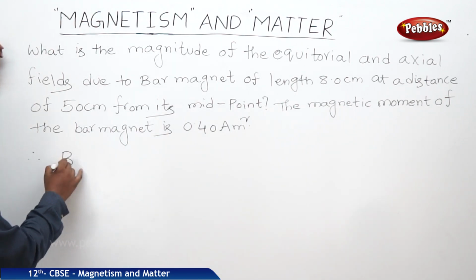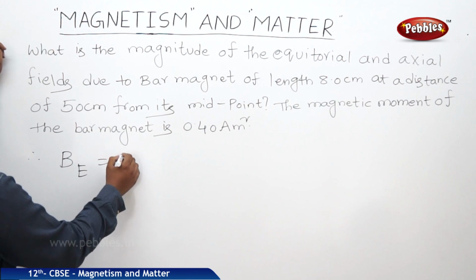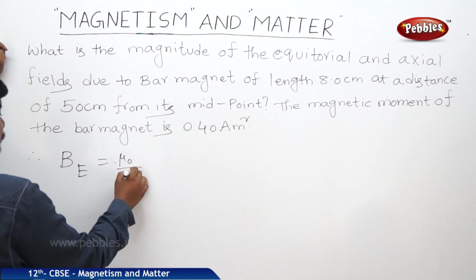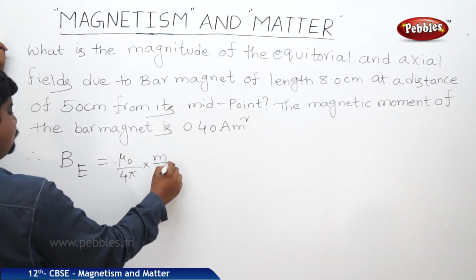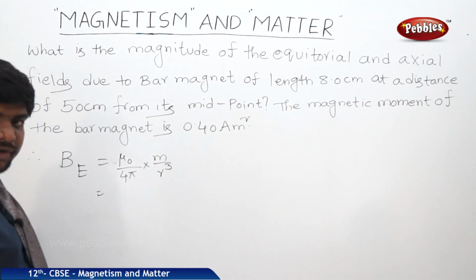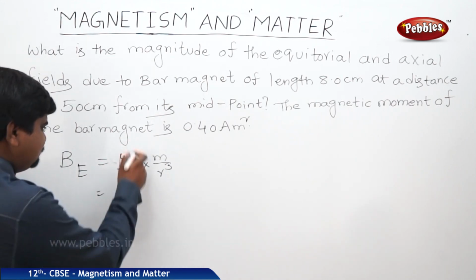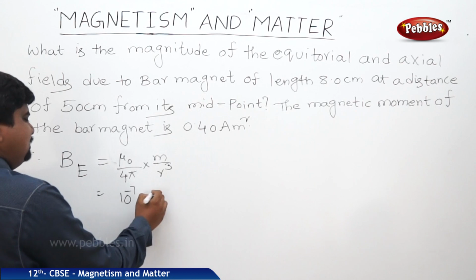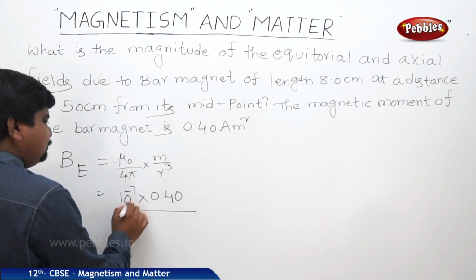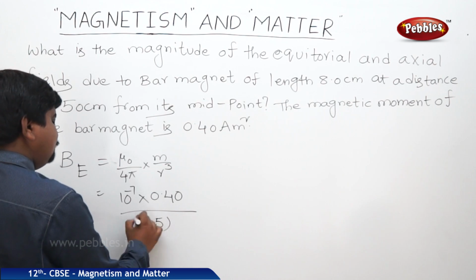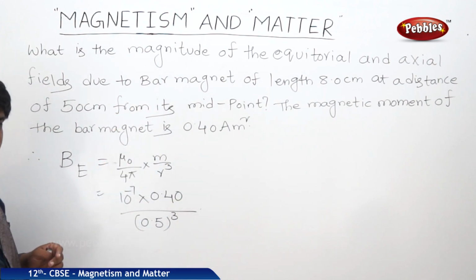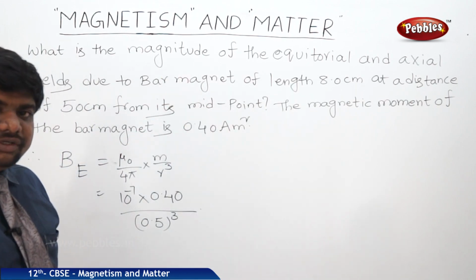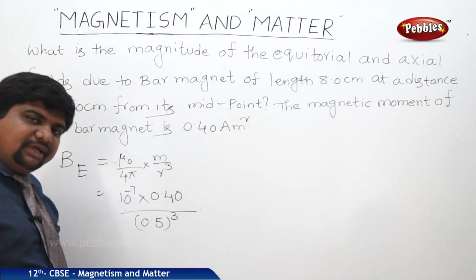So magnetic field due to the equatorial point is mu naught by 4 pi into M by R cube. Mu naught is 4 pi into 10 to the power of minus 7. 4 pi get cancelled. This whole will become 10 to the power of minus 7. So the M is 0.40. R cube is 0.5 whole cube because it is 50 centimeters. So 50 into 10 to the power of minus 2 whole cube. So 50 into 50 into 50 into 10 to the power of minus 6. So you will get 0.5 whole cube.